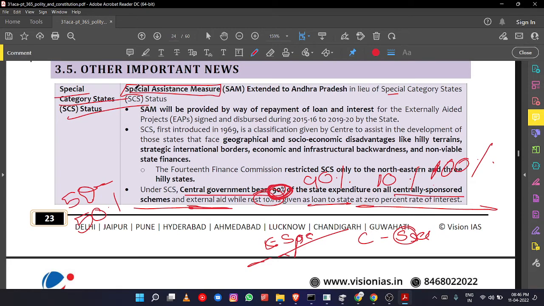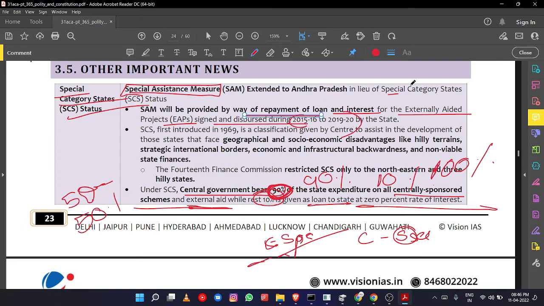But for Andhra Pradesh, this special assistance measure, okay, is to develop certain capital infrastructure to create a new capital. A certain amount of money will be provided by way of repayment of loan and the interest for externally aided projects signed and disbursed during 2015-16 to 2019-20.